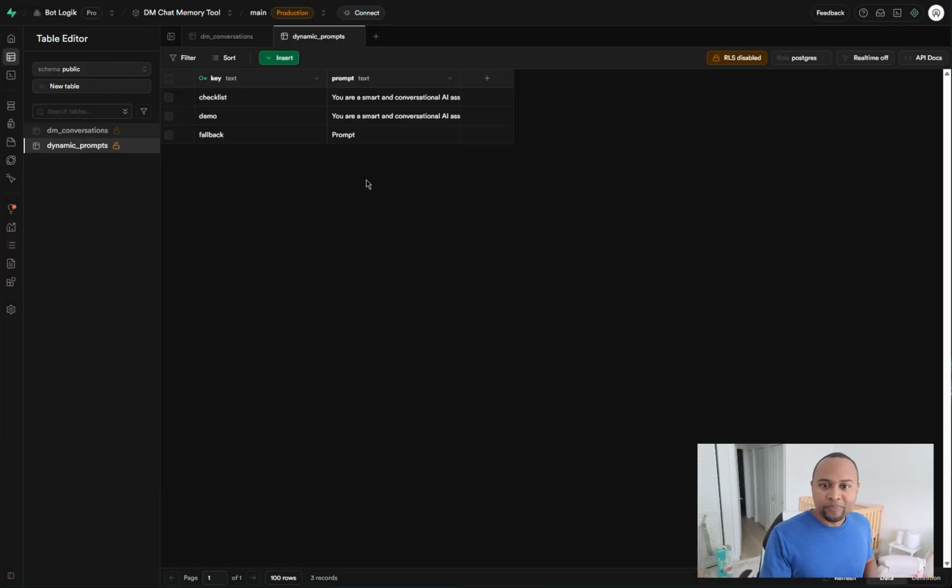As you see here, I have a key and a prompt: checklist, demo, and then a fallback, which I still have to set up. Basically, there's going to be a default prompt, so if it's not one of these, it's going to fall back into the default. But if a user messages the word checklist, it's going to pull the checklist prompt. If they send in the word demo, it's going to pull in the demo prompt.